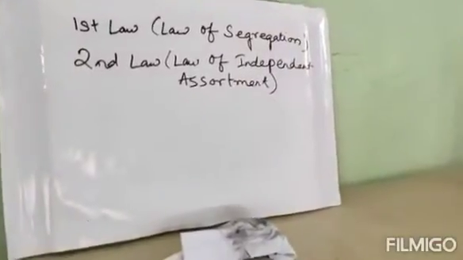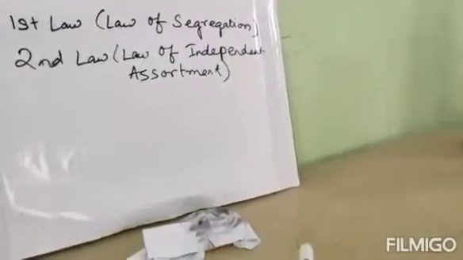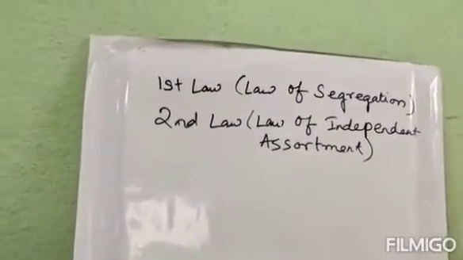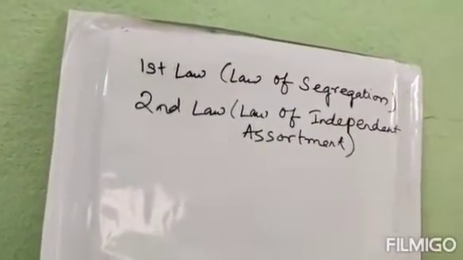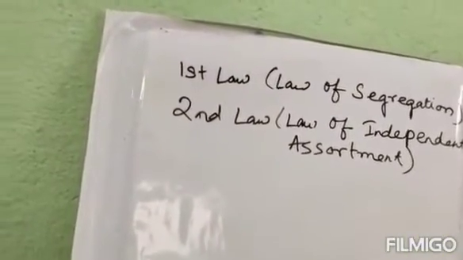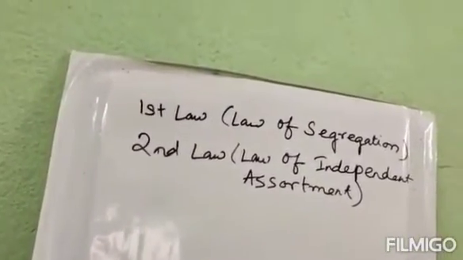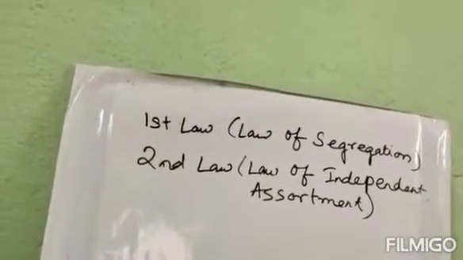Now, as you can see, the first law is the law of segregation. What does it state? What do you mean by factor? I have already explained it in the previous videos. Factors means genes, that means the hereditary unit. The factors for contrasting characters in a zygote do not blend or contaminate with each other but segregate and pass into different gametes and offsprings randomly.